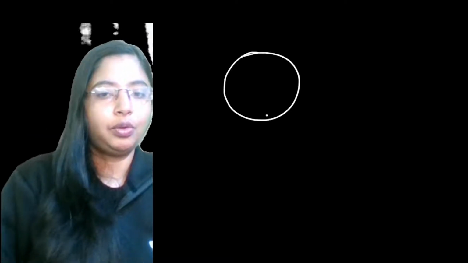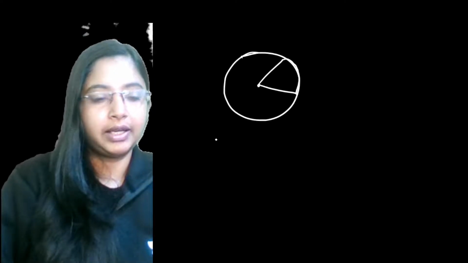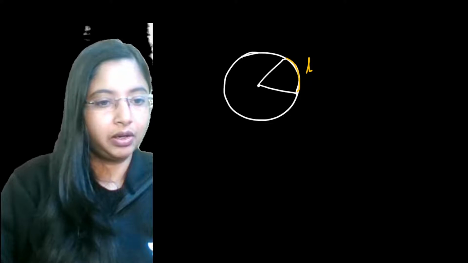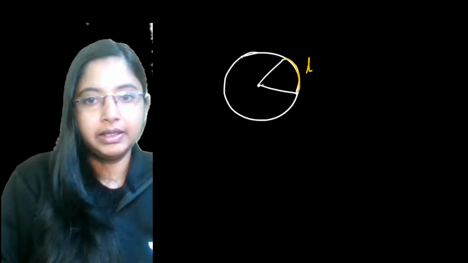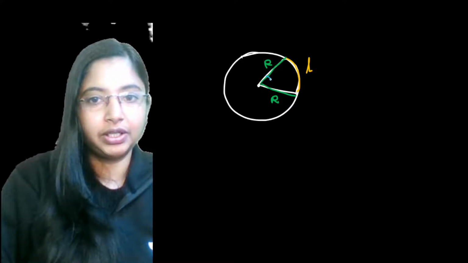Alright. Now there's one more particular value that you can actually write. Let's take a plane angle. We know what a plane angle is. It's one of the supplementary units that you have taken. For example, let's say this particular arc has a length L. And let's say this is the radius of the circle, so here also it will be R. Then this angle over here is theta.